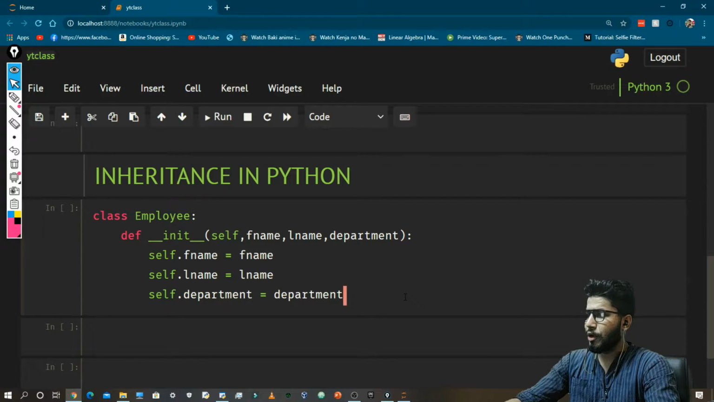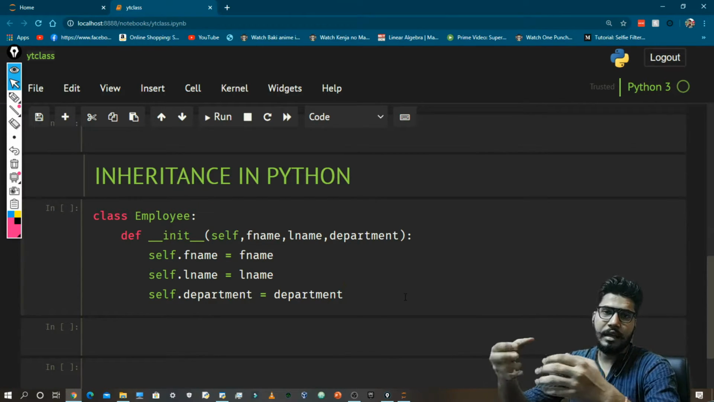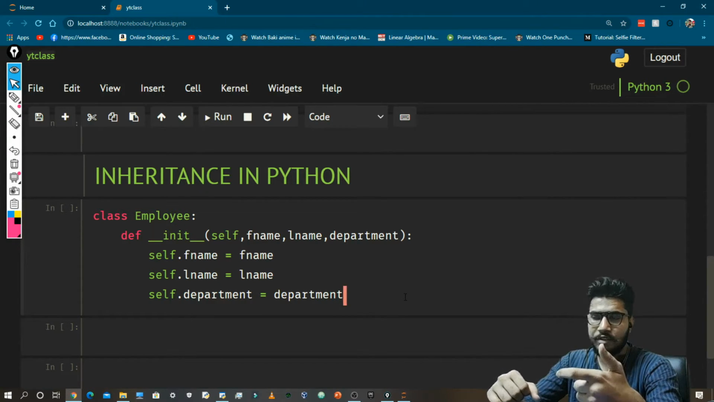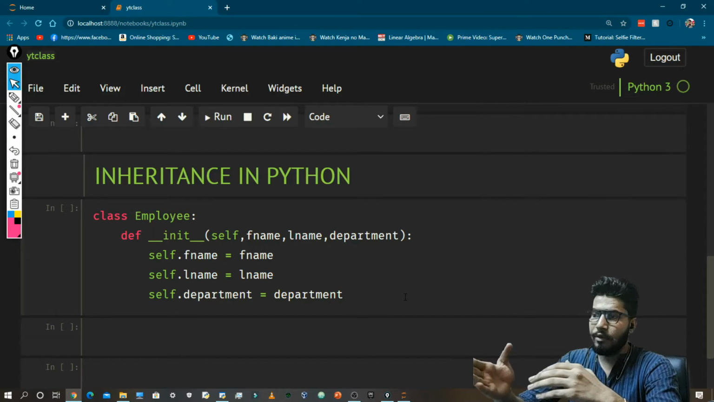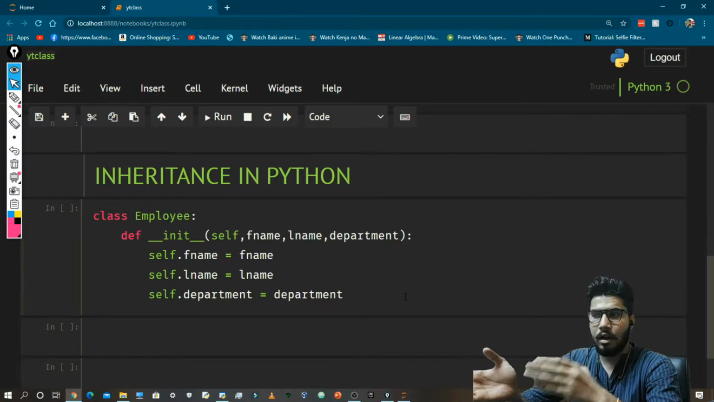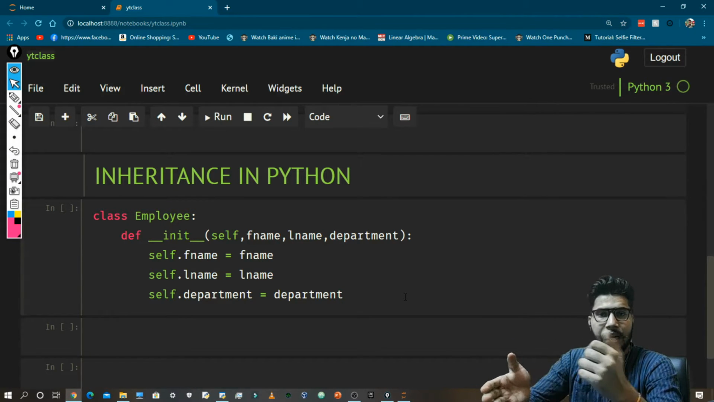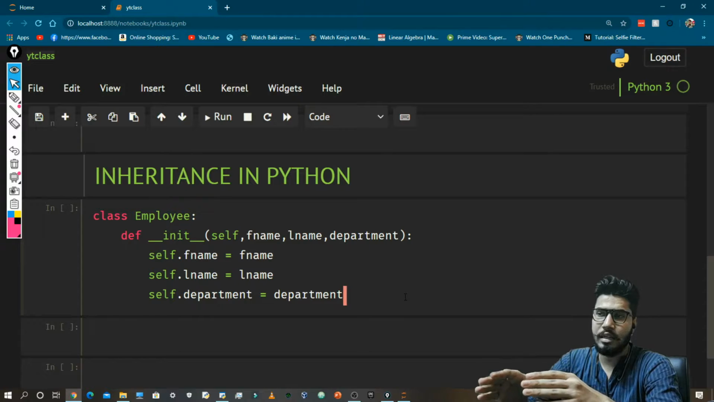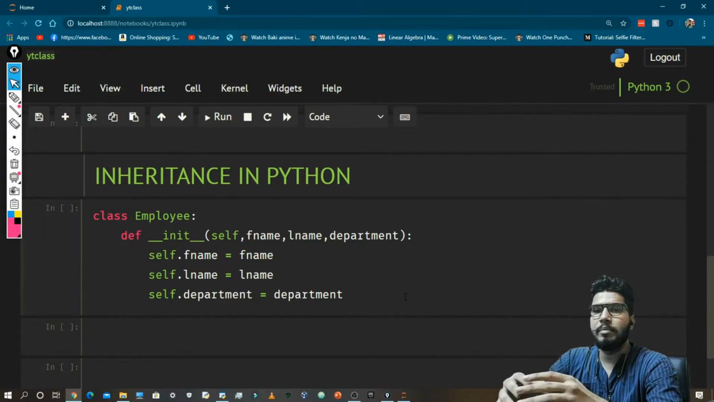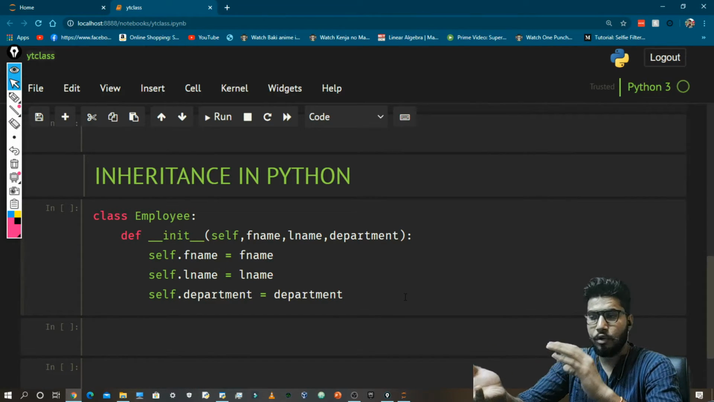Now what I am going to do is, because these are some things like if a company has an employee, they will all have first name, they will all have last name, and they will have a department. But there might be some different things about it, like if an employee is from an IT department, then his or her salary might be starting from 50,000 per month. But if a guy or a girl is from a content writing department, their starting salary might be less or might be more. So that is different.